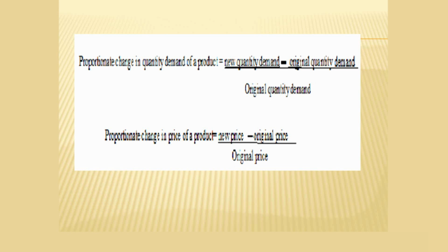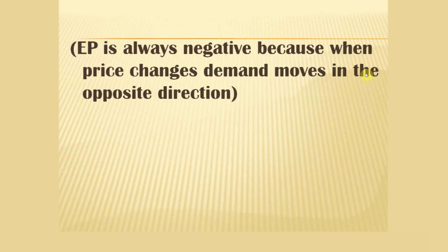We will get both the proportionate change in quantity demanded as well as the proportionate change in price of the product. The EP value, that is, the price elasticity of demand value, is always negative, because there is a negative, or opposite, relationship between price and quantity demanded. Therefore, the EP value is always negative.